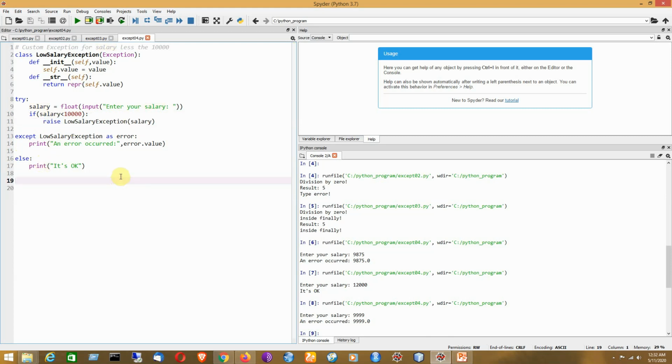And finally I have given the example of using a custom exception. Apart from built-in exceptions, we can also have custom exceptions in Python. This is considered to be a subclass, that means a child class of Exception. Clear? And we can have the constructor and the string representation of the object by using init and str respectively. So in that way, I hope that you have understood the functioning of exception handling in Python programming. With this, I conclude today.